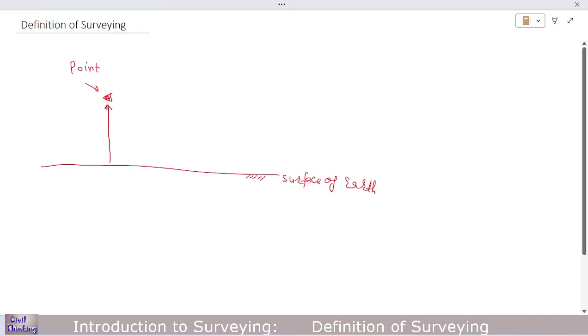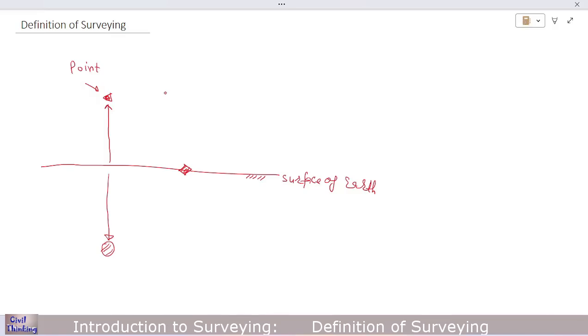It does not matter if the point is above, below, or even on the surface itself. As long as you find the position, the location of these points, that is called surveying.